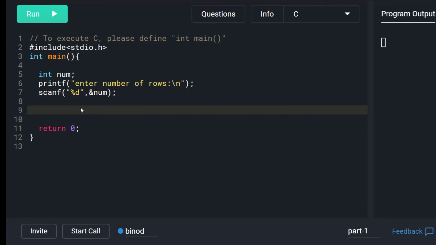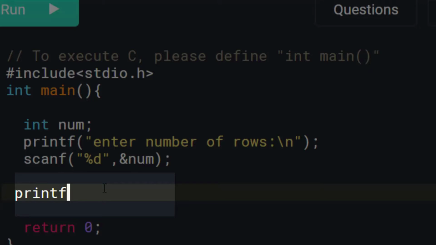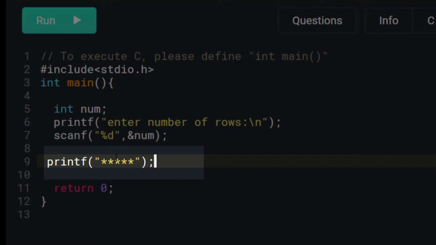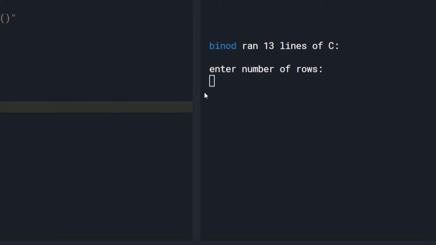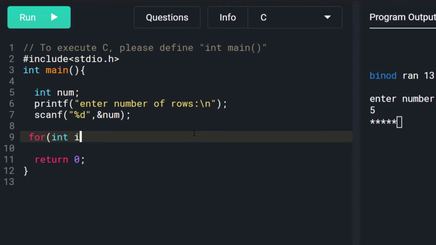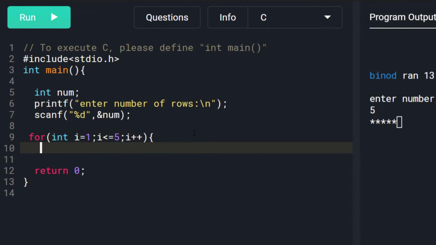Now let's take one printf statement for printing 5 stars. That is printf, 5 stars in the brackets, and closing it with a semicolon. Now this is a static way of doing it. Instead of that, we can do it this way using a for loop: for int i is equal to 1, i less than or equal to 5, i plus plus, printf star.